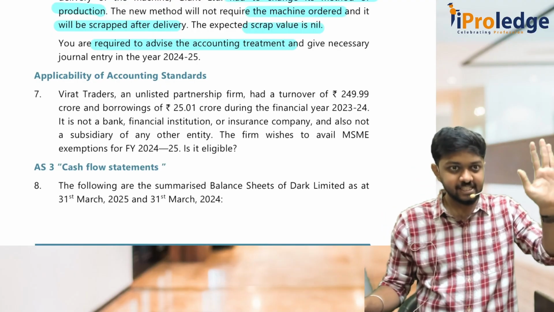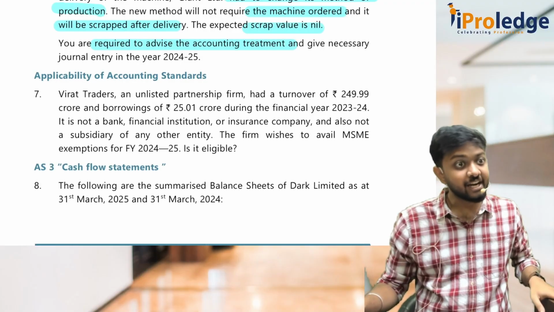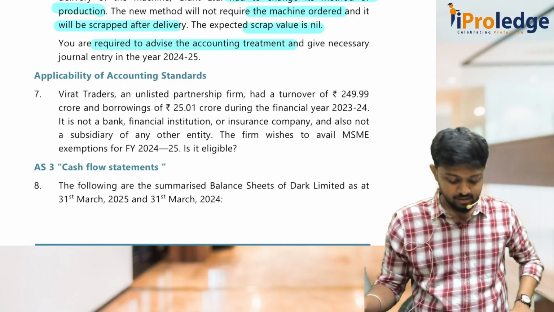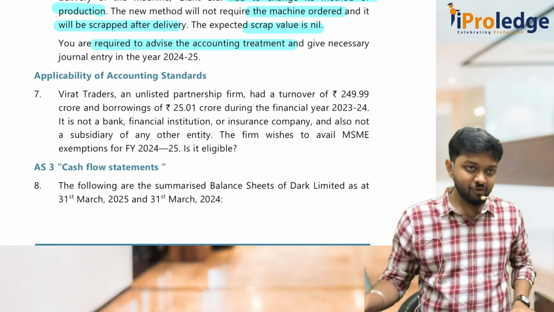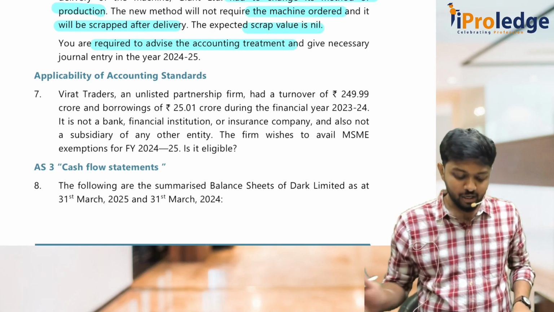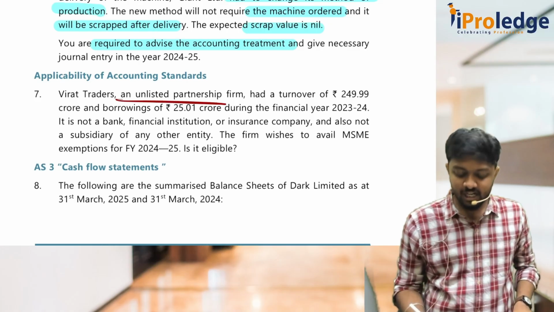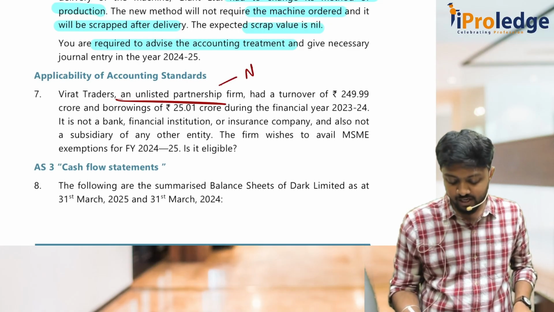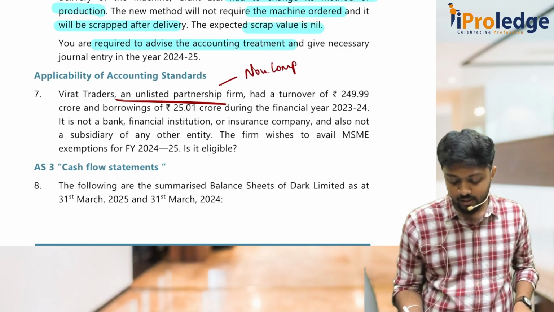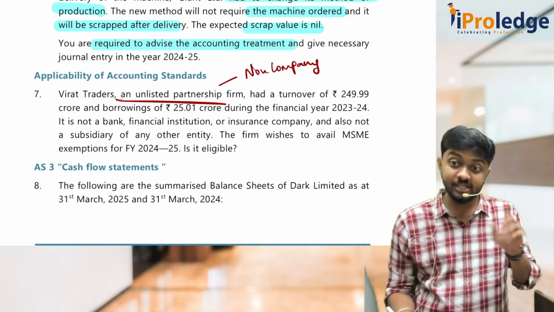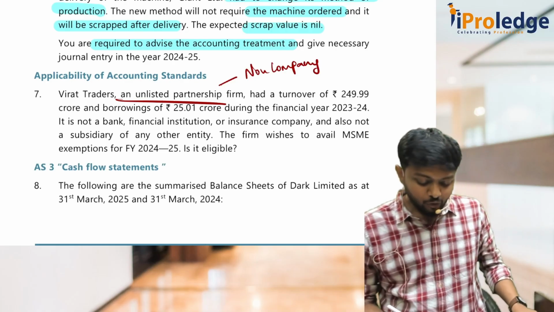If all the 5 are satisfied, then it is MSME, or else it becomes non-MSME. So, they have given one question. We have to tell whether this guy is MSME or non-MSME. See, Virat Traders is an unlisted partnership firm. So you have to understand that he is a non-company entity, because if it's a company entity, then the classification is SMC and non-SMC. It had a turnover of 249.99 crores.